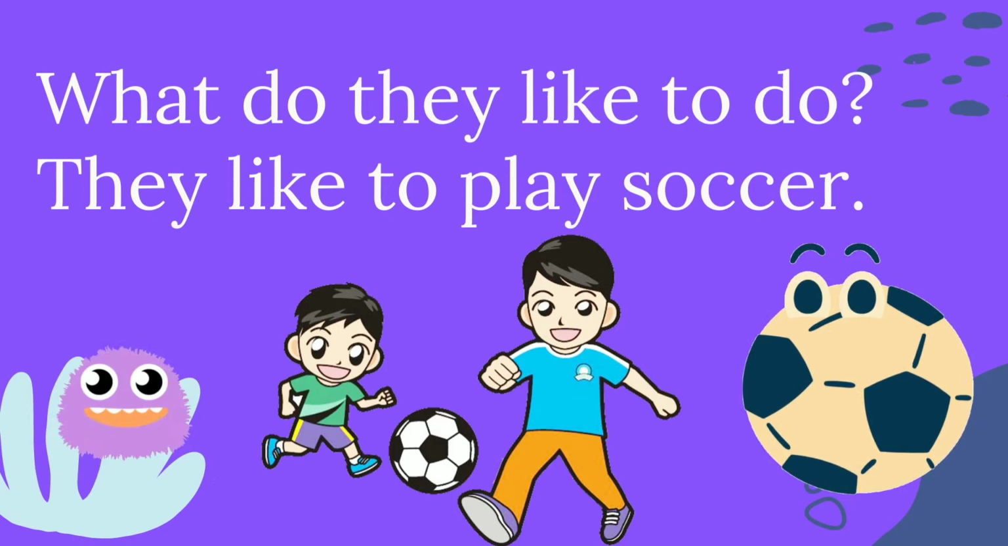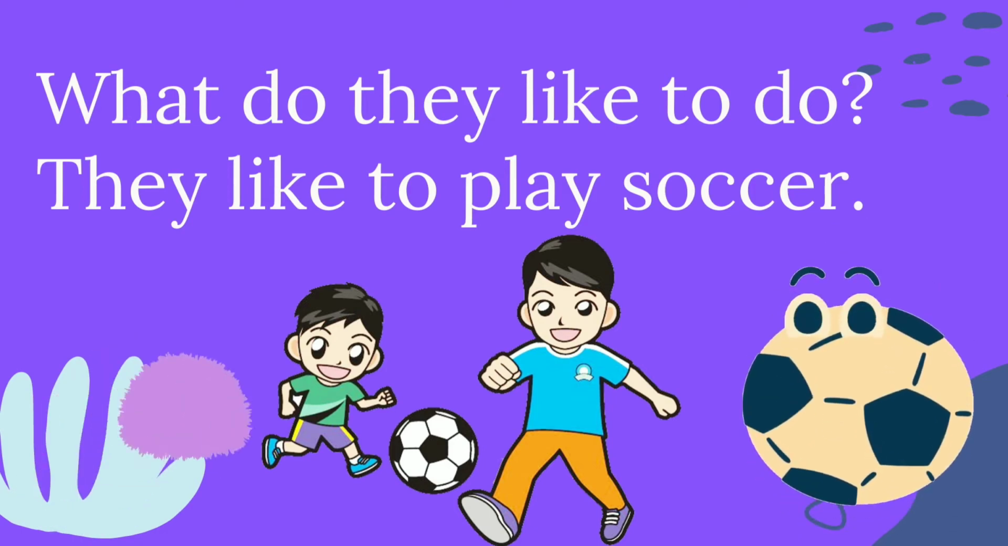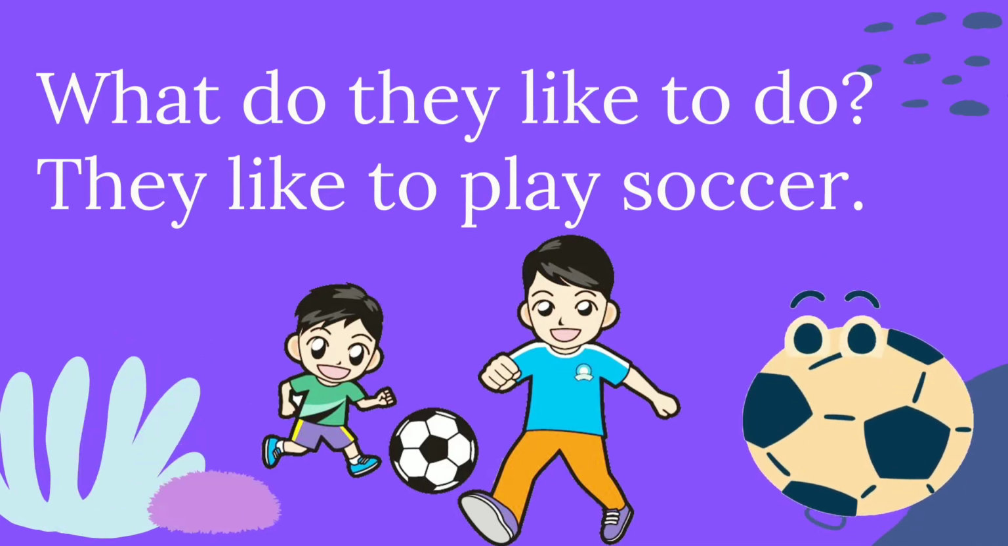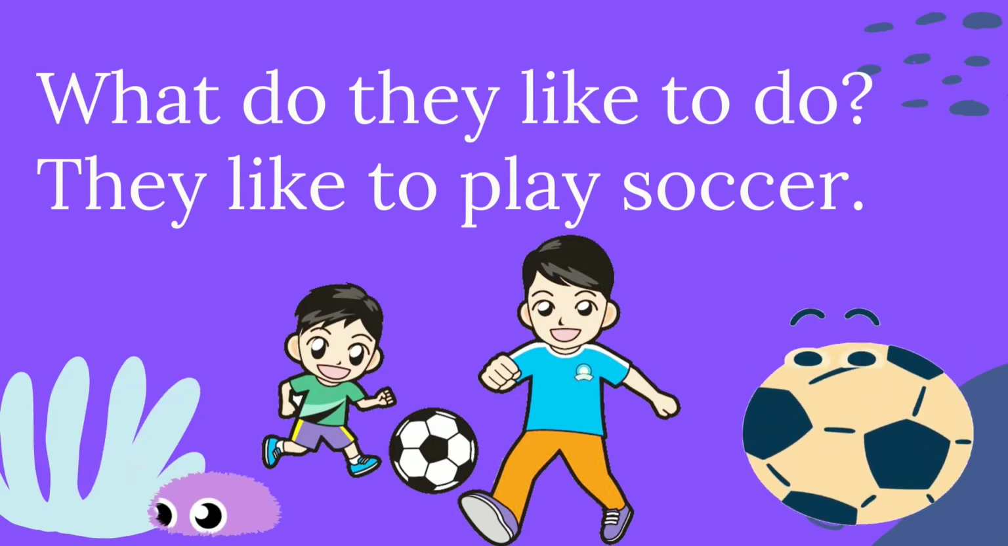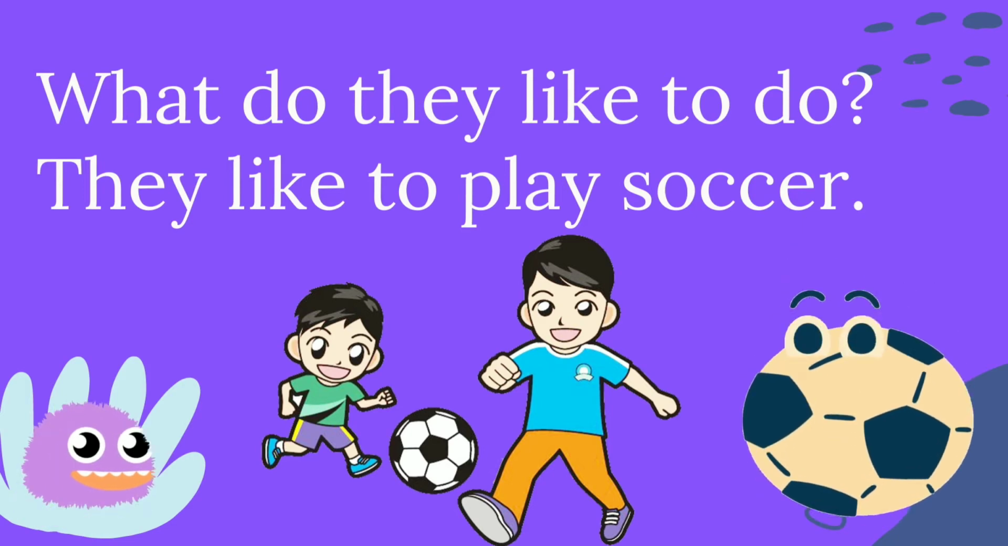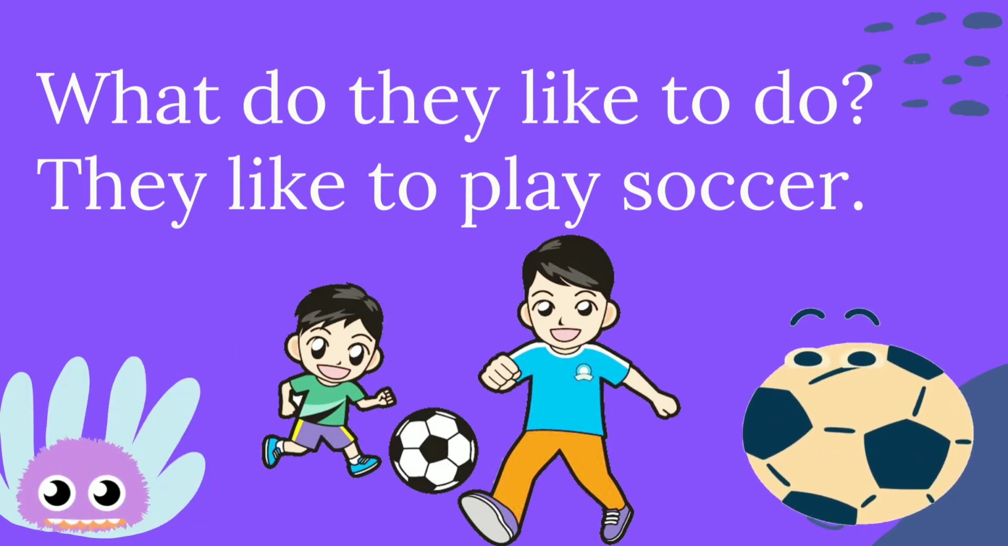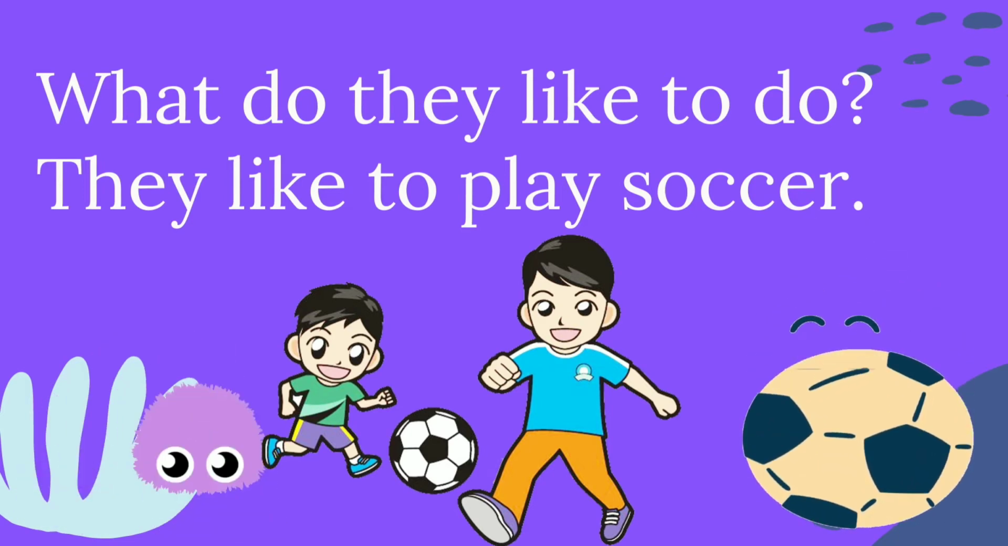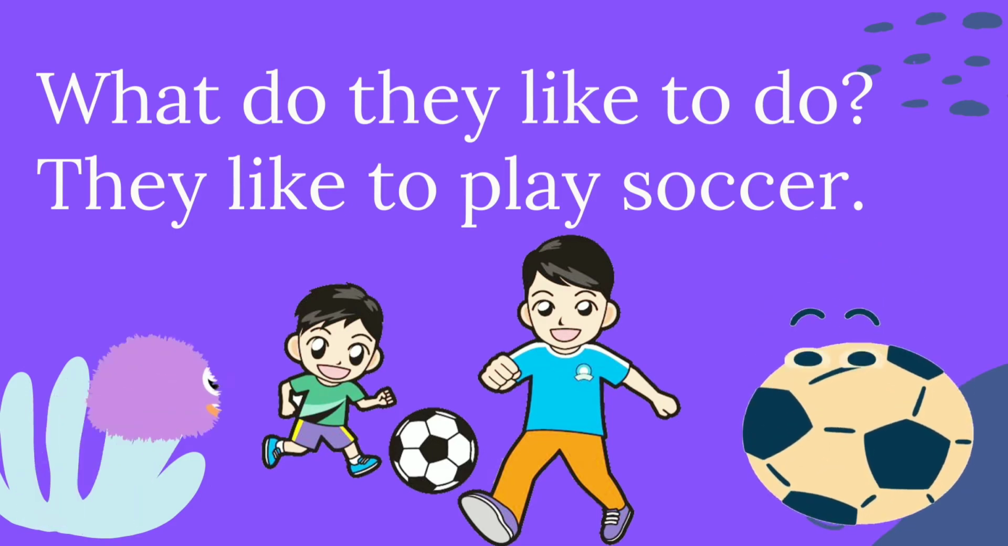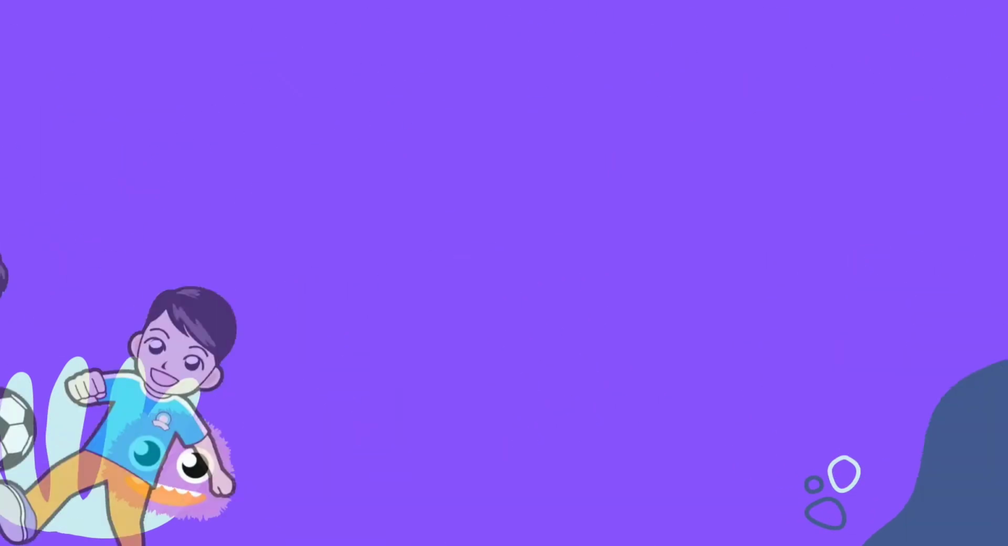What do they like to do? In here, why do we need to use do? Because the subject is they. It means more than one person. So that's why we need to say, what do they like to do? They like to play soccer. In the answer, we need to use like because the subject is they.